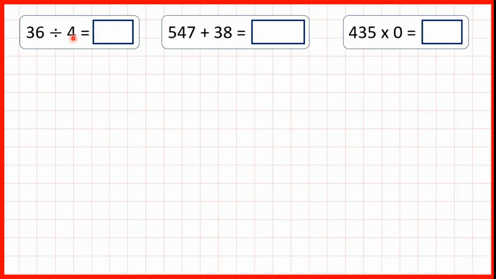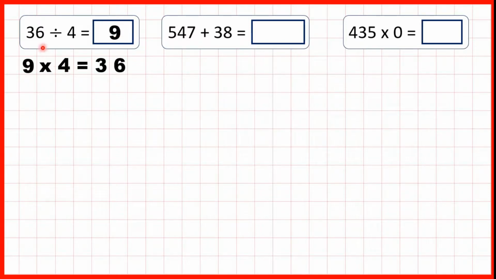36 divided by 4. So remember, division is the inverse of multiplication. So really this question is asking us what times 4 is 36. Now if you know your times tables, you might know that 9 times 4 is 36, which means that 36 divided by 4 is 9, so that's our answer.